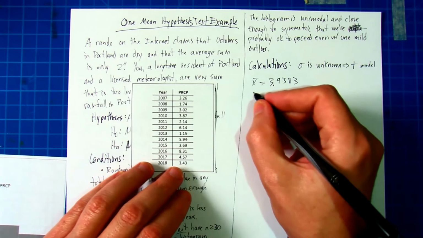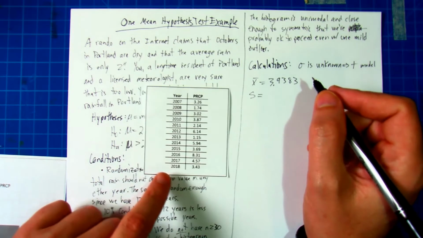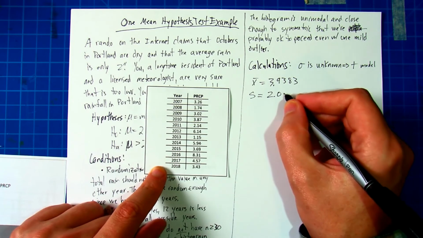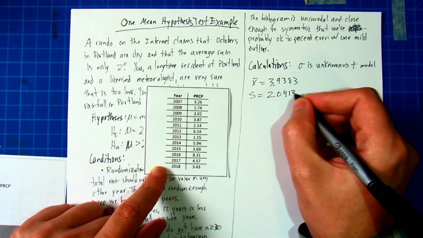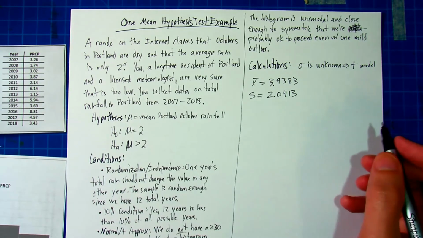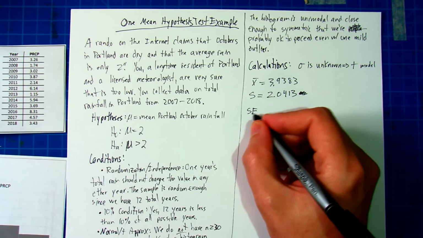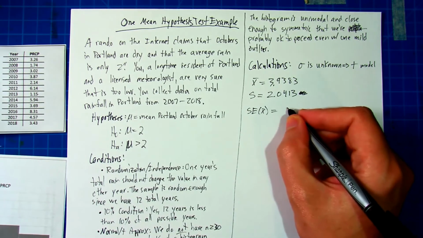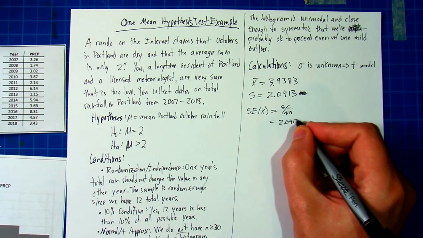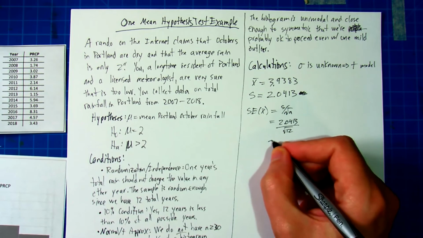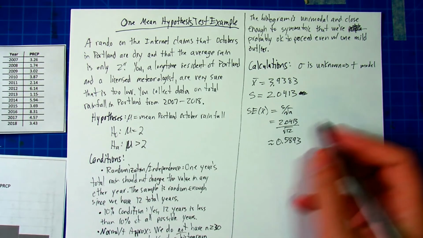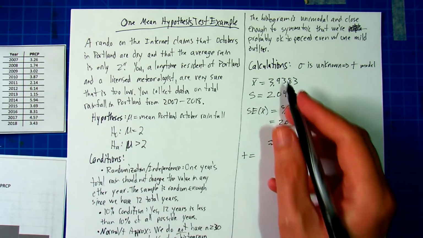Take these same values and calculate the standard deviation using a spreadsheet program or a calculator, whichever you find easier. We get 2.0413. That number is close to 2, but that's just a coincidence because of the numbers I picked. Now we calculate the standard error of x bar is equal to s over the square root of n, which is equal to 2.0413 divided by the square root of 12, which works out to about 0.5893.